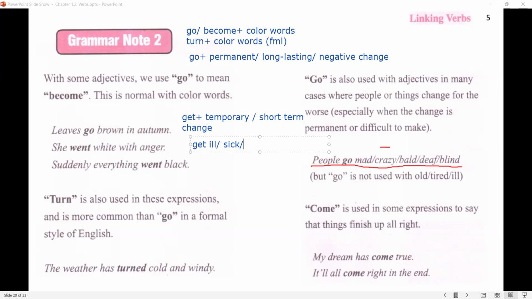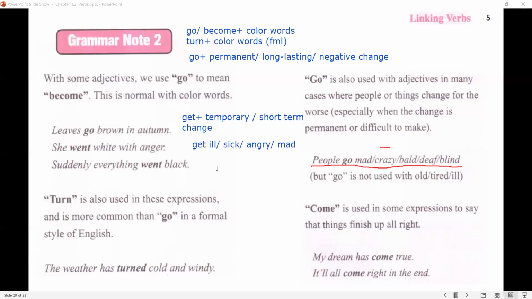You can get sick, you can get angry, but you don't stay angry for longer than 15 minutes. After that, you're faking it. Get, for example, ill, sick, mad, synonym of angry. So with short-term temporary changes, you can use get.